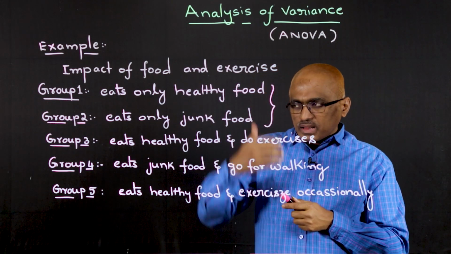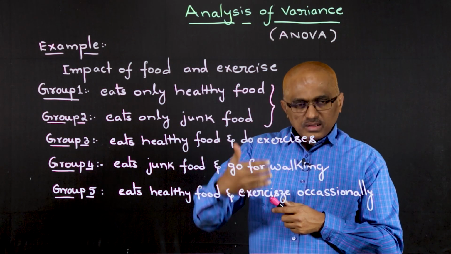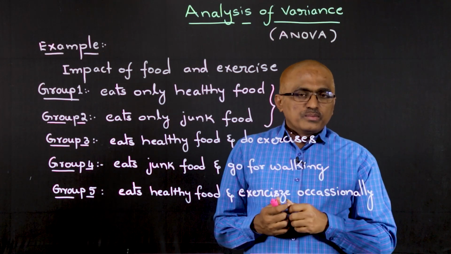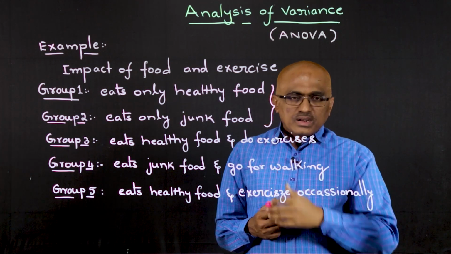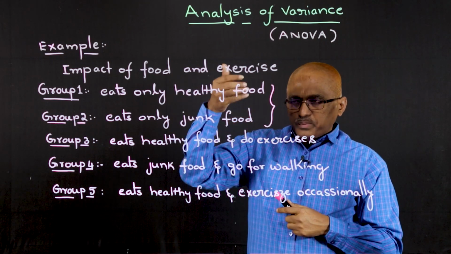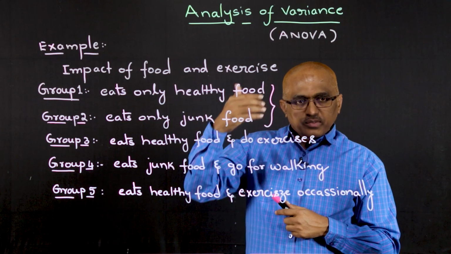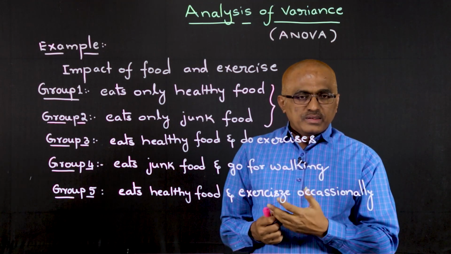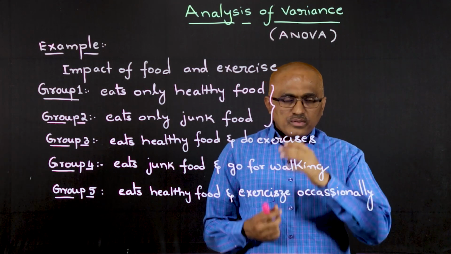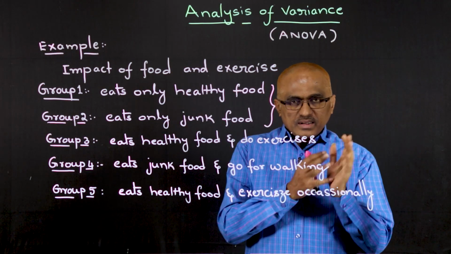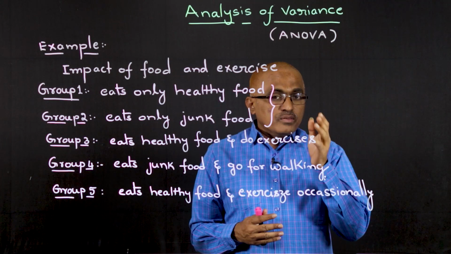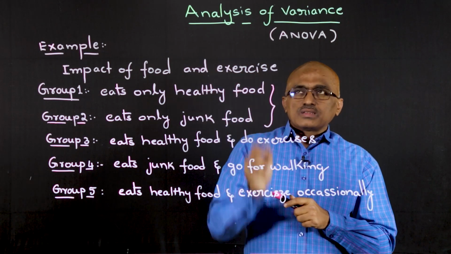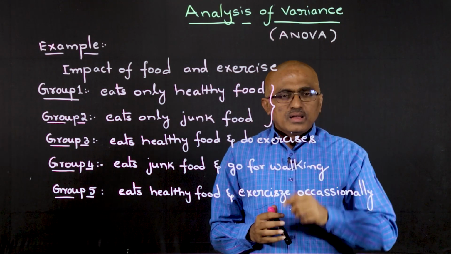Now if it is more than 2, like this example we discussed, group 1, group 2, group 3, group 4, group 5 kind of scenario, then what to do here? That means here we are going to study the impact, in this case, of food and exercise on various groups, that means various populations, right? So we want to study the means of various populations, right? To study the means of various populations and their impact, their relation, we'll take the help of variance here, right? So here we are going to use one concept called analysis of variance, or ANOVA, right?